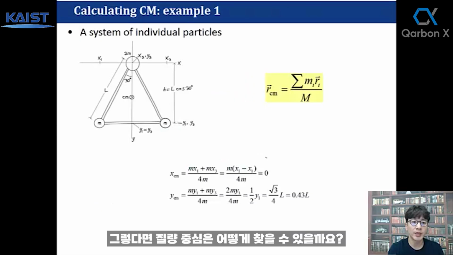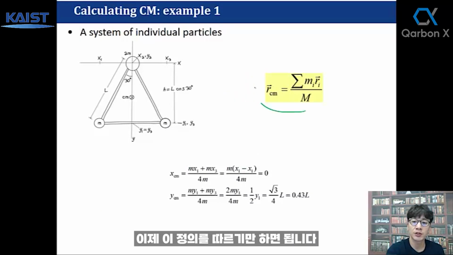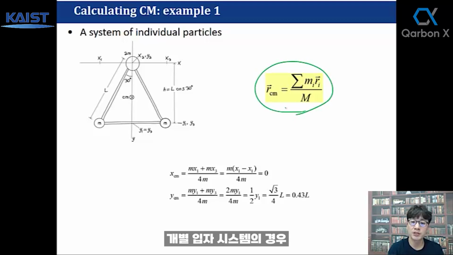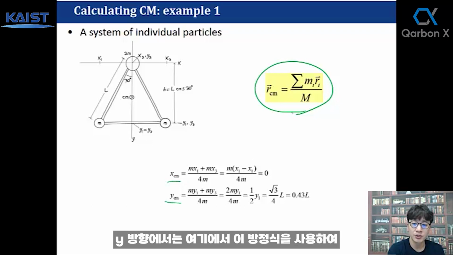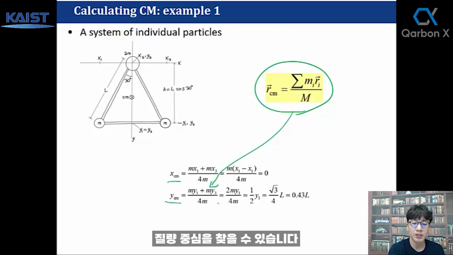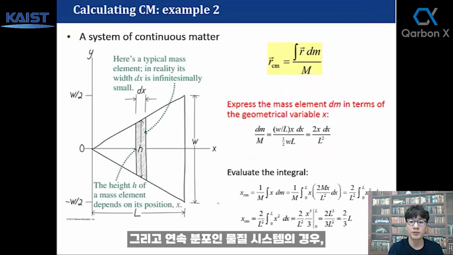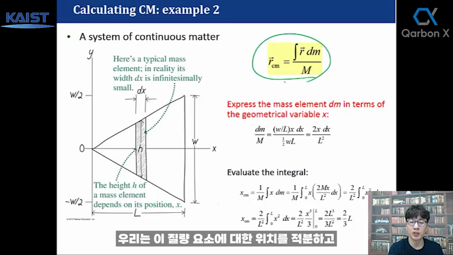So how do we find the center of mass? We can just follow this definition here. For an individual particle system, we can just multiply each mass times its position, sum those, and divide by the total mass. That's how we find the center of mass. And by symmetry, without calculation, we can find the x component of the center of mass is 0 because it's symmetric along the x direction. And in the y direction, you can just use this equation here to find the center of mass. And for a continuous matter system, we have to integrate its position with respect to this mass element.